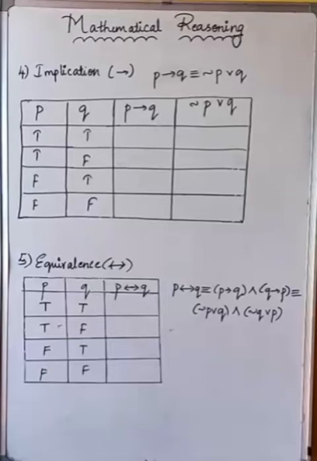So students, now we'll be moving on with the next part, which I've already written on the board. The fourth one is implication. As I already said, if you want to write the output of the implication, it is when both are true, when both the components are true, it remains what?